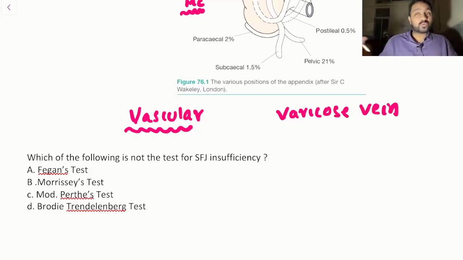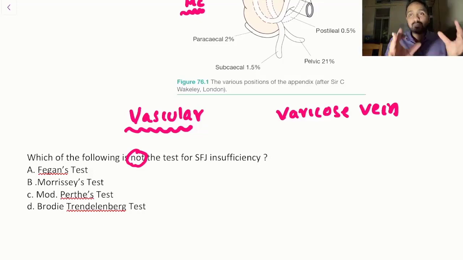The candidates had messaged me that they are going to read CEAP and go, because they are going to get a short question, because it was a trend in AIIMS that they have asked around this last 2 to 3 papers. Now what they did this time is a beautiful question that was framed, which is the following: which is not the test for valvular insufficiency? Now is this a tough question?